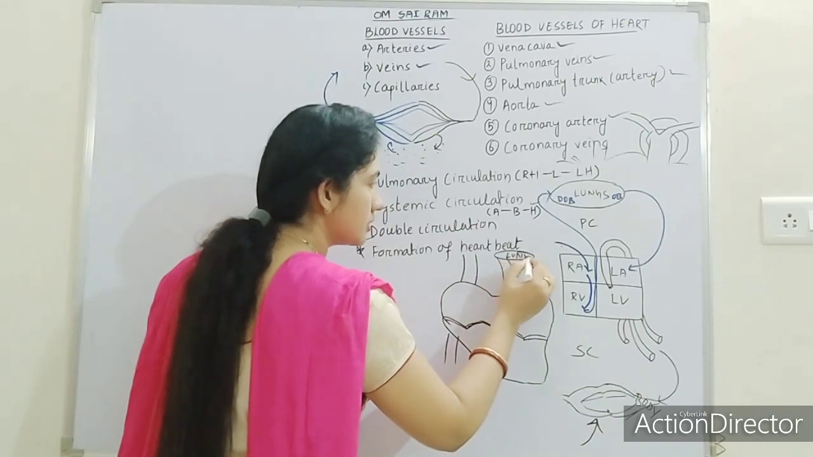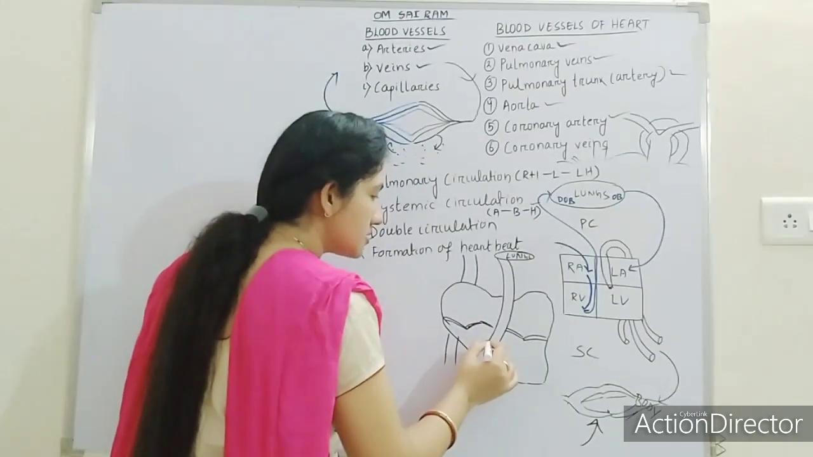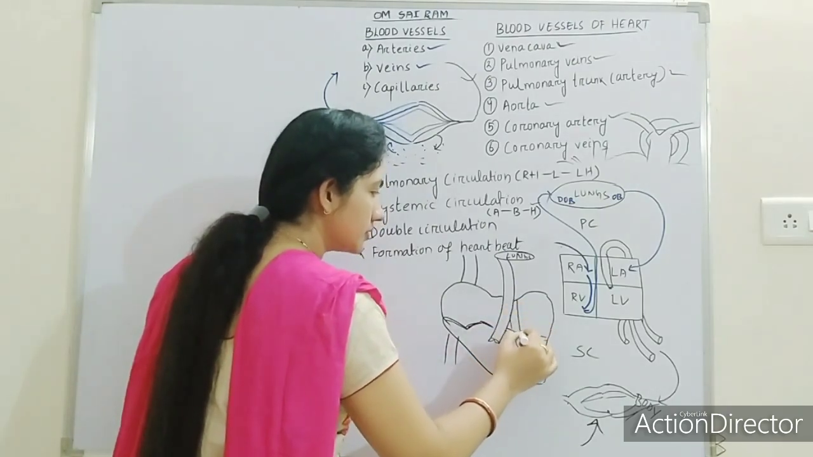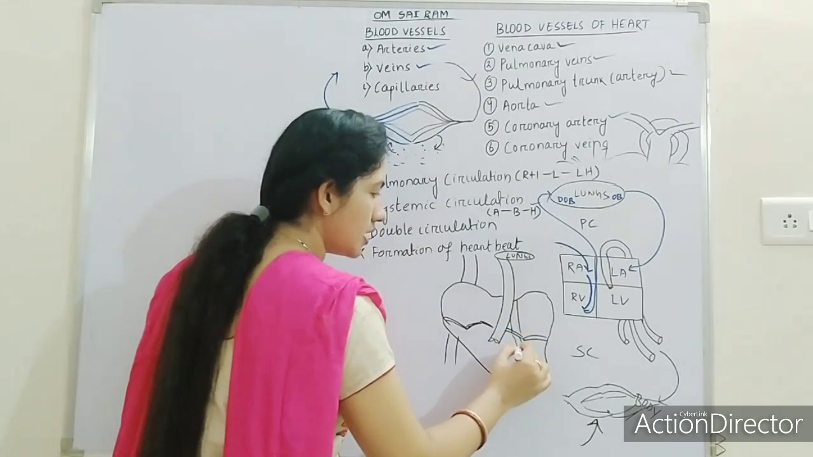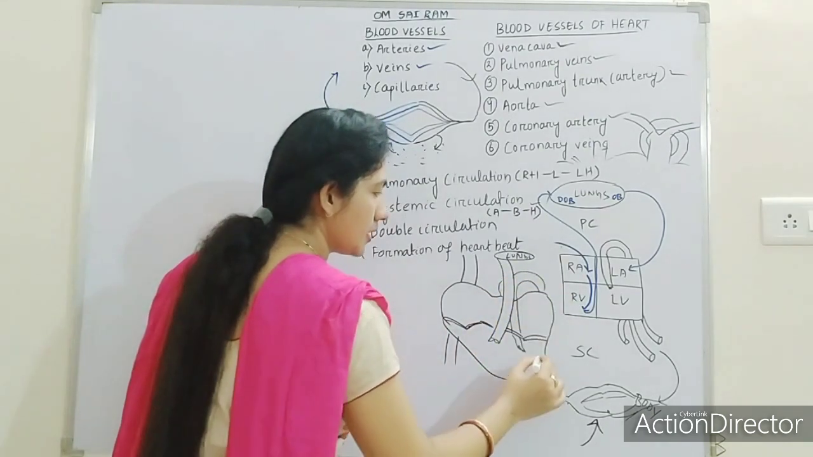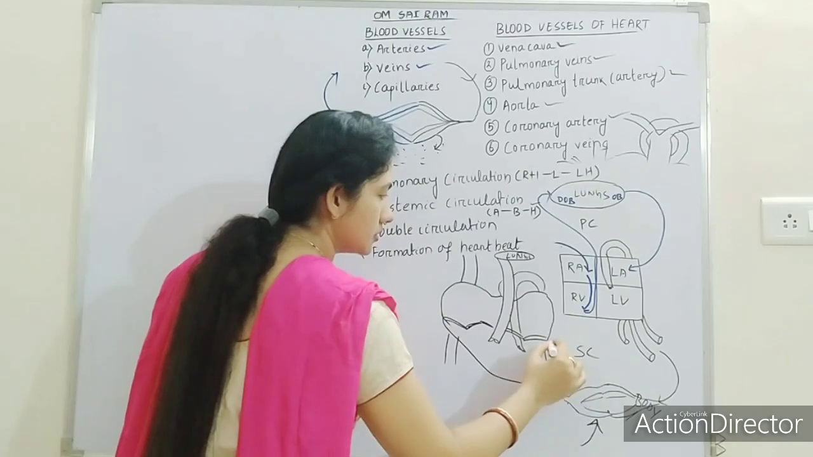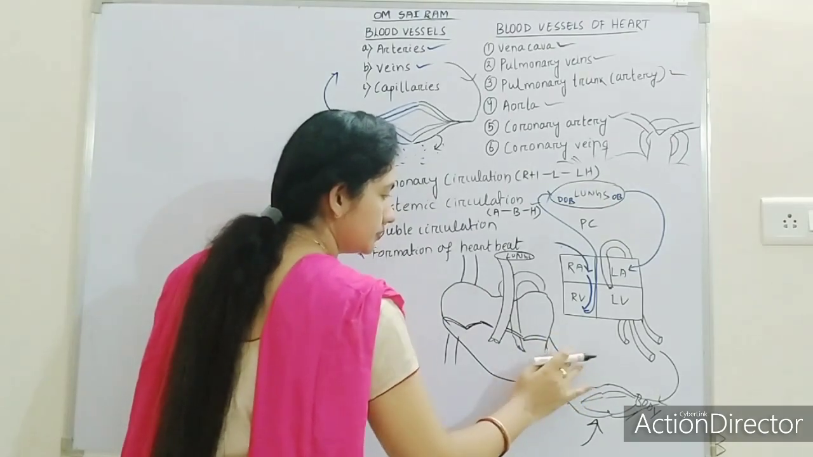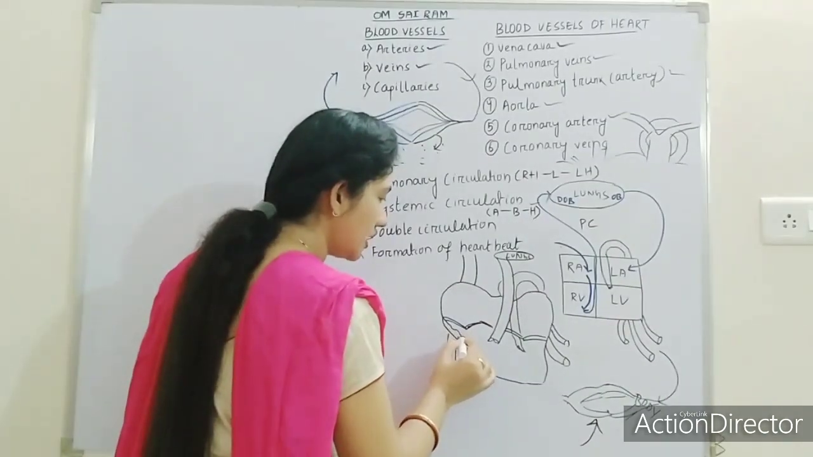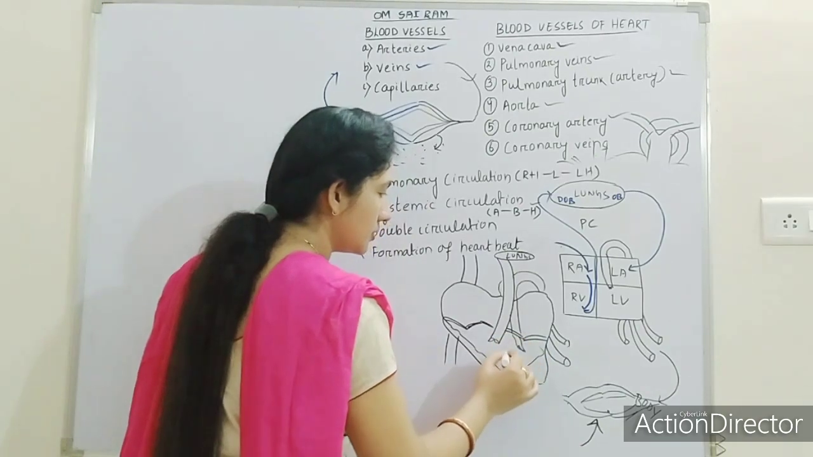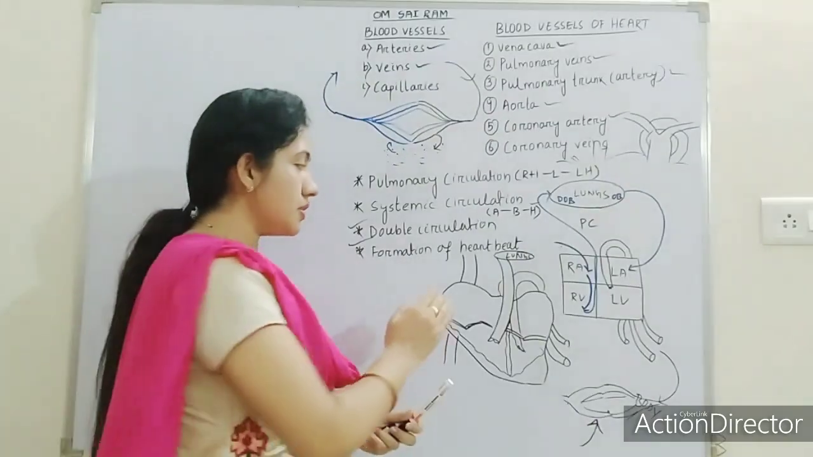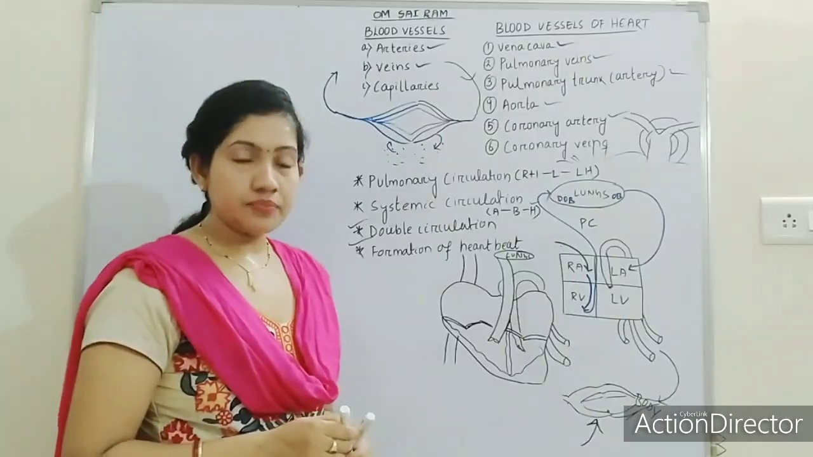Lungs. Got it? This has valves. Again from here, what is this? This is the aorta. So like this roughly we can do. There is a separation in between. So here this one is the right hand side, this one is the left hand side.